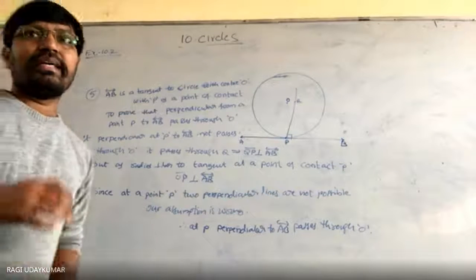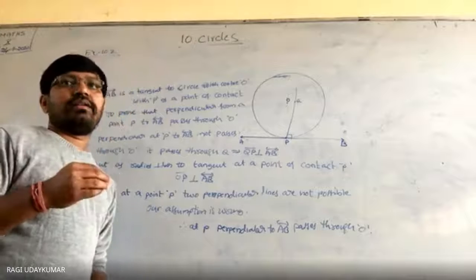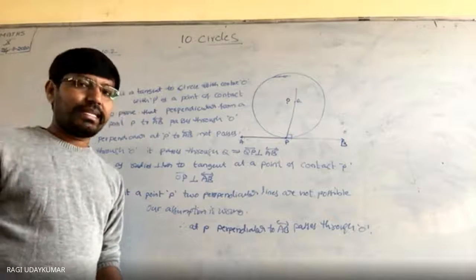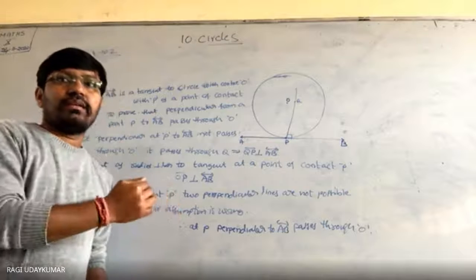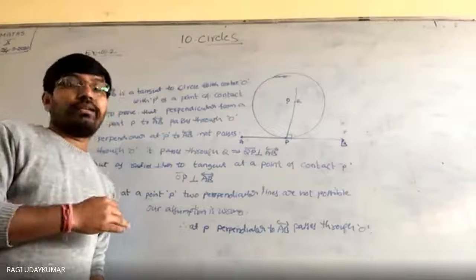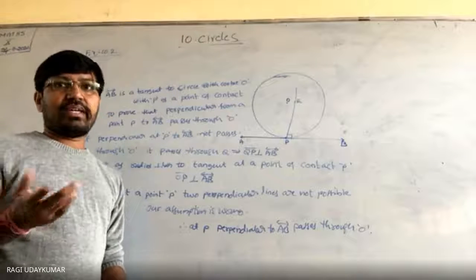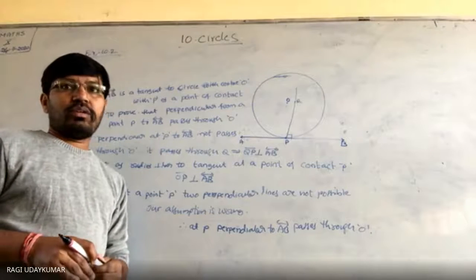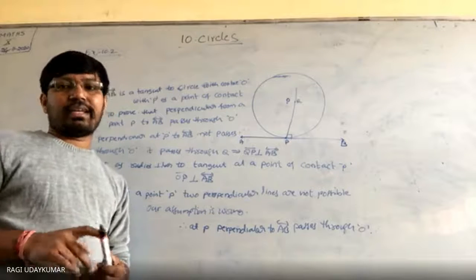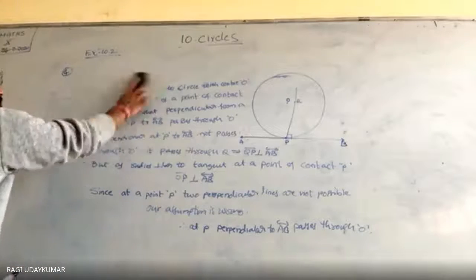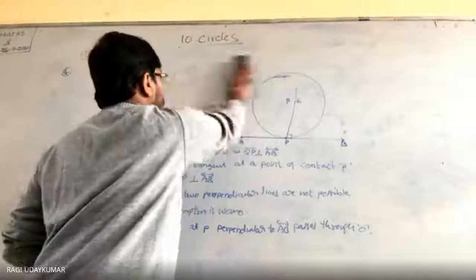Look at the 6th question. The length of the tangent from a point A at a distance of 5 centimeters from the center is 4 centimeters. Find the radius of the circle. 6th problem, I think you can do it. 7th problem, two concentric circles. The 6th problem is similar to the previous problems we have discussed. It's not very difficult for you. Okay.